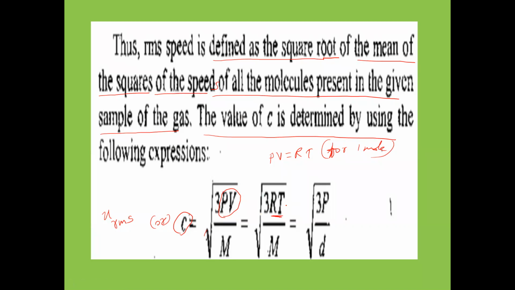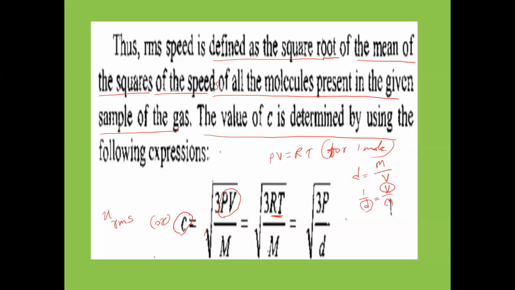Otherwise, now here see one more thing. Density is equal to what? Mass by volume. And what is 1 by D? 1 by D is equal to volume by mass. Now if you take V constant here, how are D and M related?